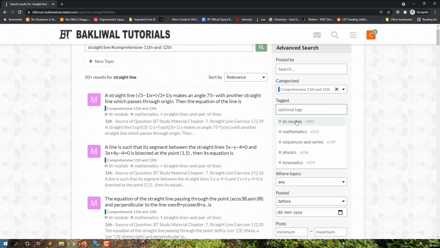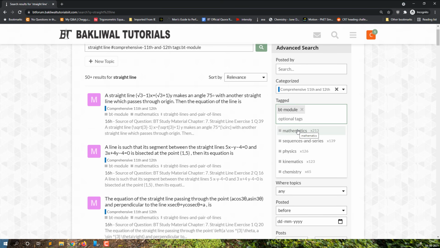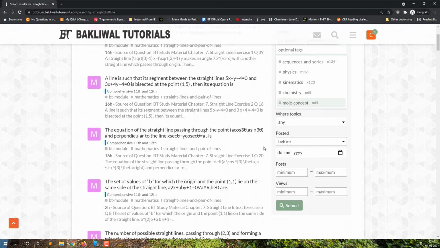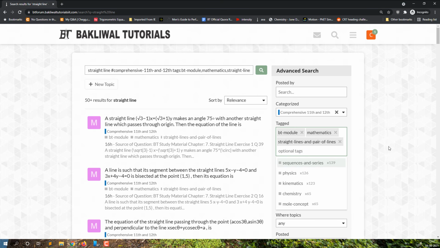So if you want your question with straight line to be from the BT module, you can add the tag. You want it to be from mathematics, because straight line can be in physics and it can be in mathematics also, right? Motion in a straight line, or straight line. So both of these can be there. Then you can have mathematics added. Then if you want this question to be from a particular topic of mathematics, you can add that also. For example, let's say I want this question to be from straight lines, so I can just click on straight lines and pair of lines, and that's it.